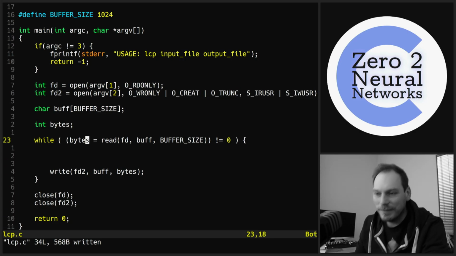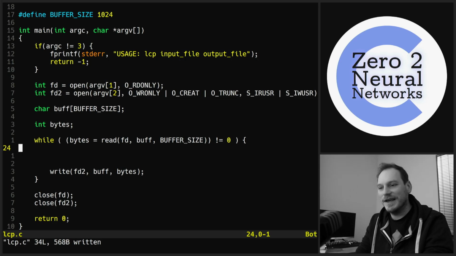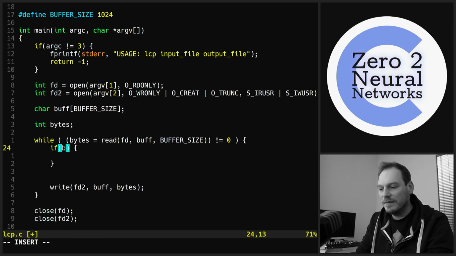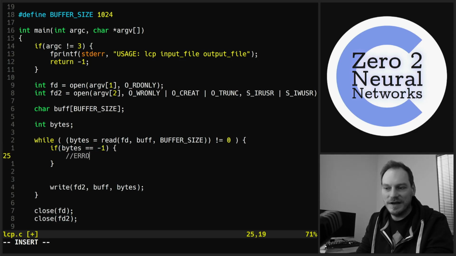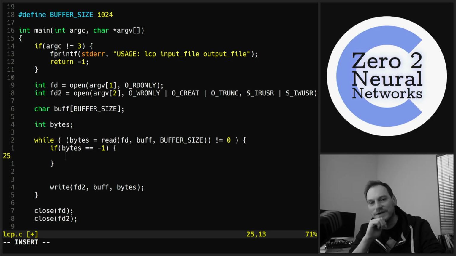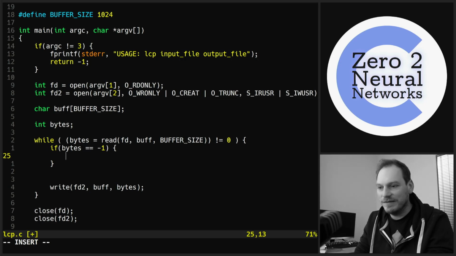So basically, if this read function returns a -1, then an error has happened. So we can catch that. So we can do if bytes equals -1. And we've obviously got an error situation here, haven't we? So what do we do if there's an error? Well, some errors are more critical than others. And there's one particular error where we can just ignore it and carry on. And so if we do if